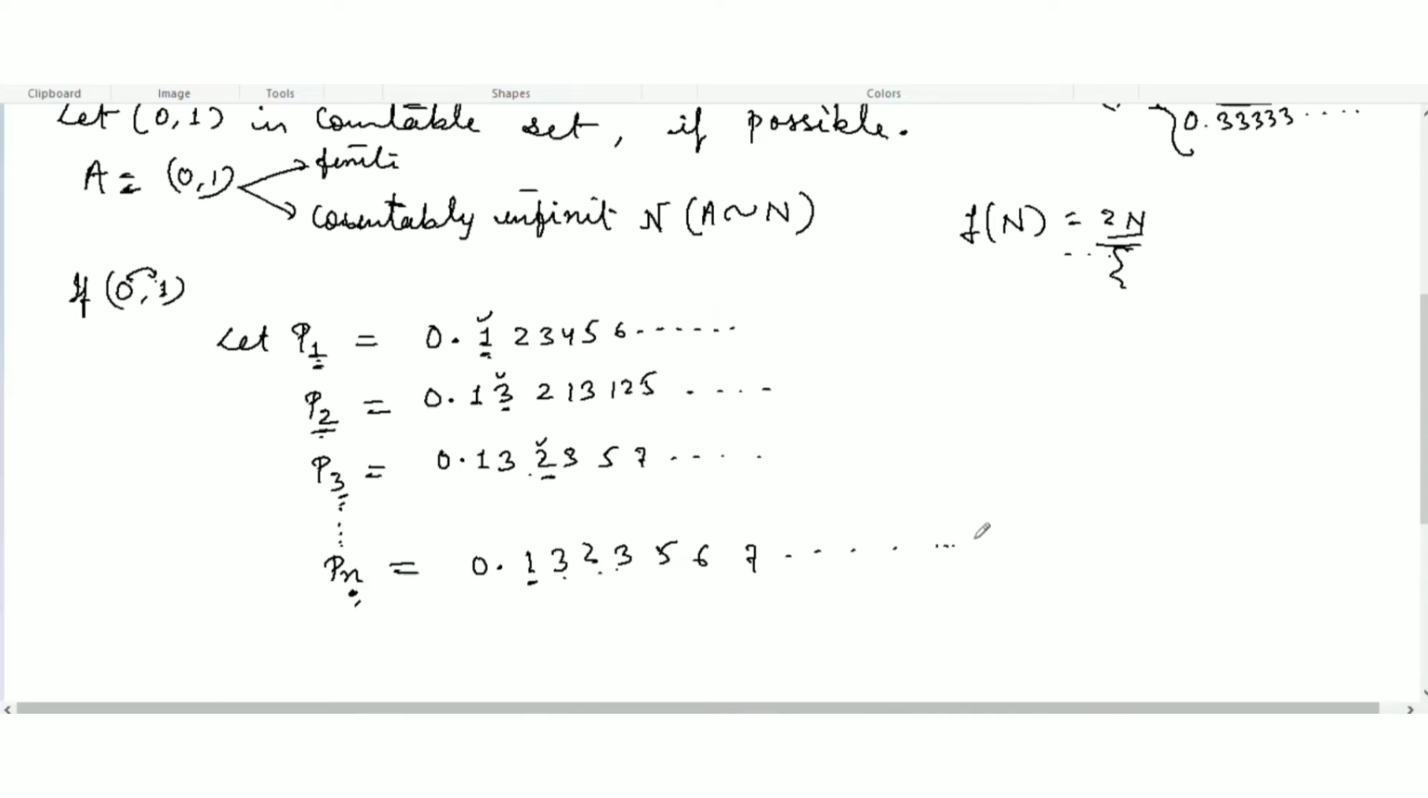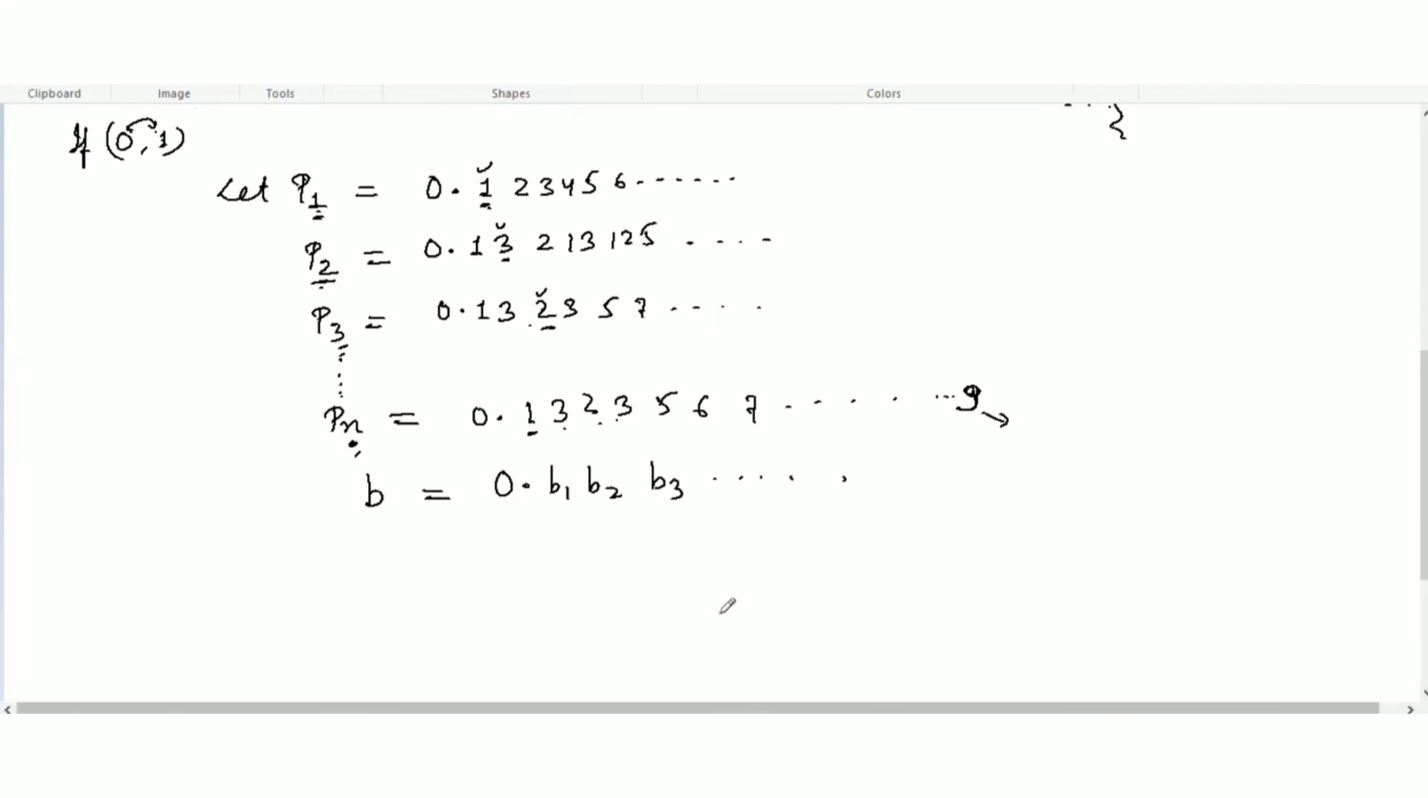Let's take some number here, say n is 9. This is the nth digit after the decimal, the nth position. Now I'm going to take some number b, the same way, starting with 0: B1, B2, B3, and so on. By taking help of these numbers, try to make this number.